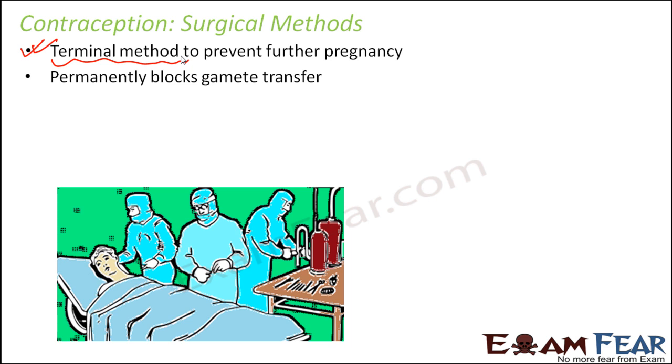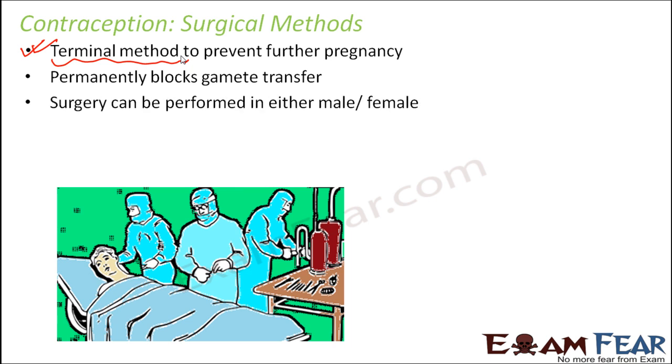For example, in case of a male, the male gametes are produced inside the testis, in the seminiferous tubules. Now how are the male gametes transferred outside the body? Through the vas deferens, and then finally they come out through the penis, right? Similarly, in a female body, the eggs are produced by the ovary and then they come out through the fallopian tube, right? So in this method, the production of egg or sperm still continues, but somewhere in between, the road through which they were transferred outside is blocked permanently so that they cannot travel out.